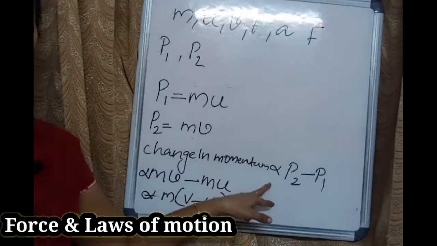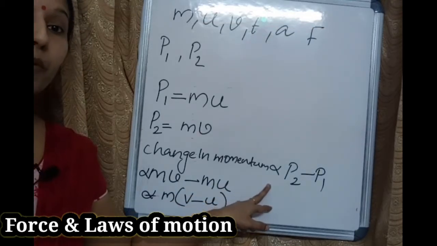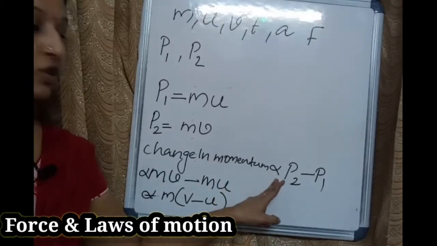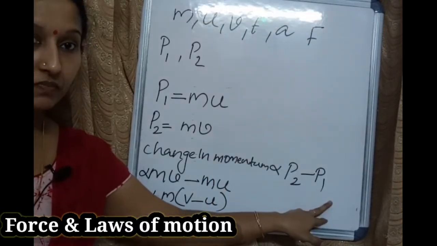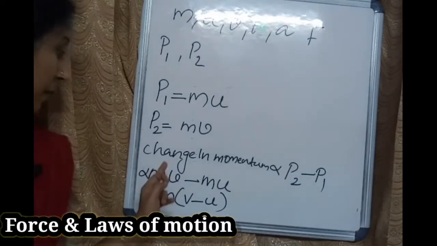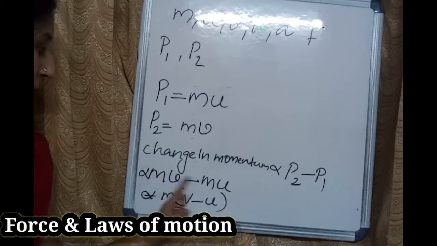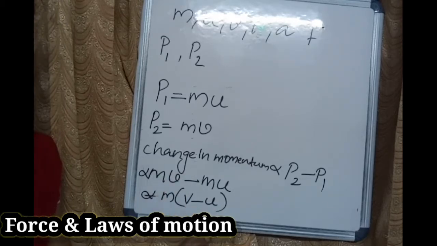So change in momentum is proportional to, why the term proportional? Because it is there in the second law, proportional to. So change in momentum is proportional to P2 minus P1, mv minus mu, m common. So m into v minus u.